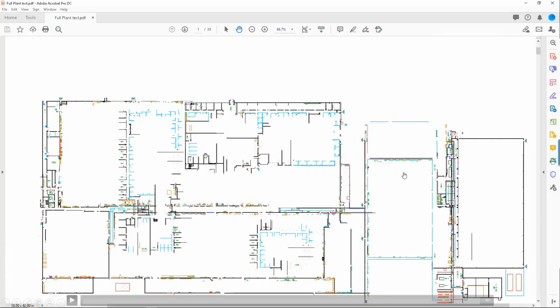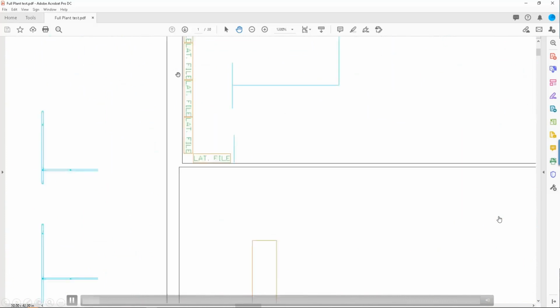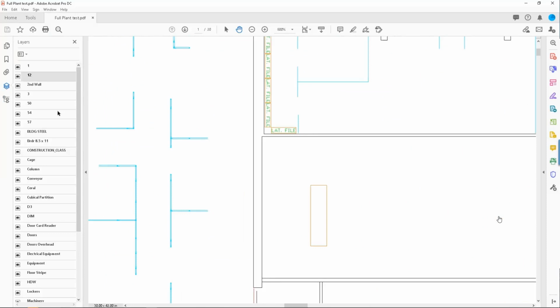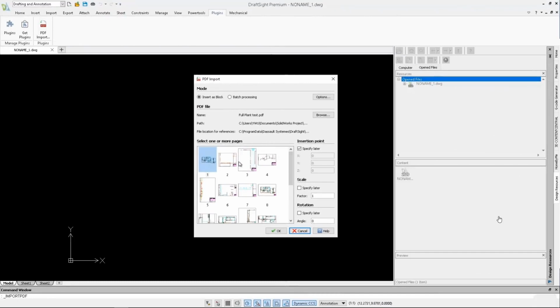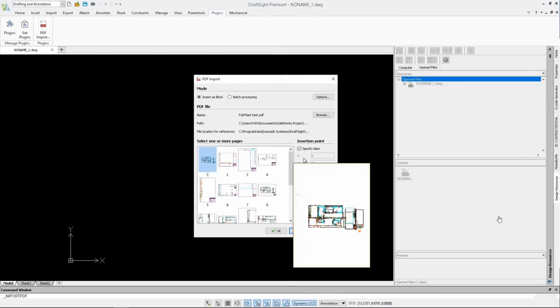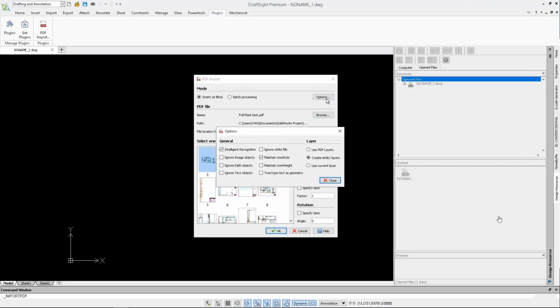Let's take a look. So here you can see I have a PDF drawing, and this is a very complex plan design. And also you may have the PDF layers supported, originated from the original DWG file. Now you can see you can import the PDF. All the sheets have been presented on the preview dialog, and you can adjust the options as well.